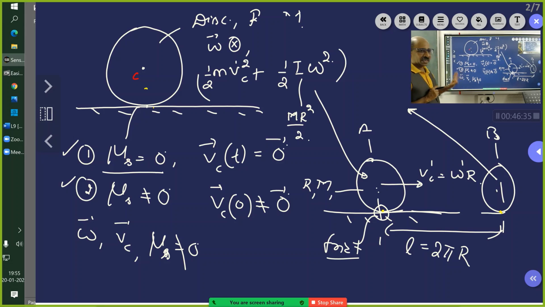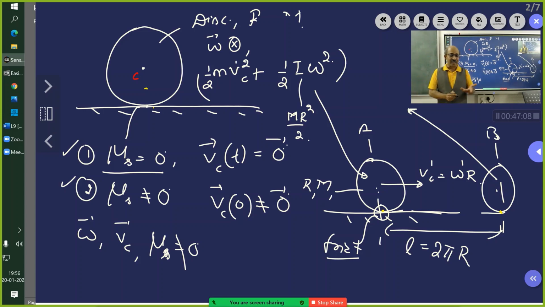Will the friction not eat any energy? Is it adding the energy? Is it decreasing the energy? Or it is neither adding nor decreasing? Sir, in pure rolling, it will not consume any energy. Why? Sir, because the relative velocity of the point which is in contact with the surface is zero. So there will be no friction action between the tip of the ball and ground.